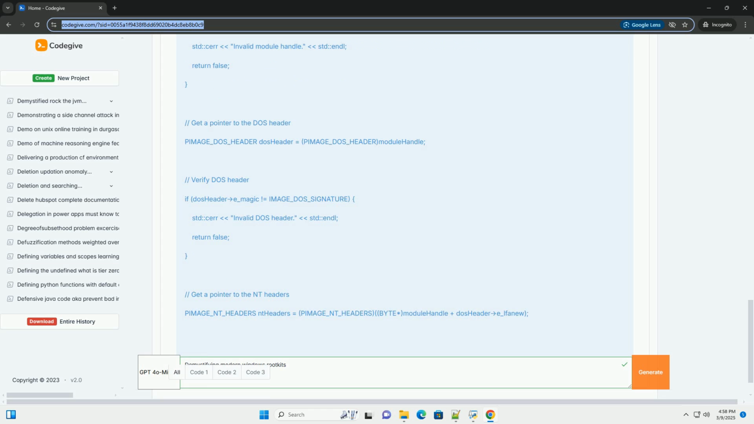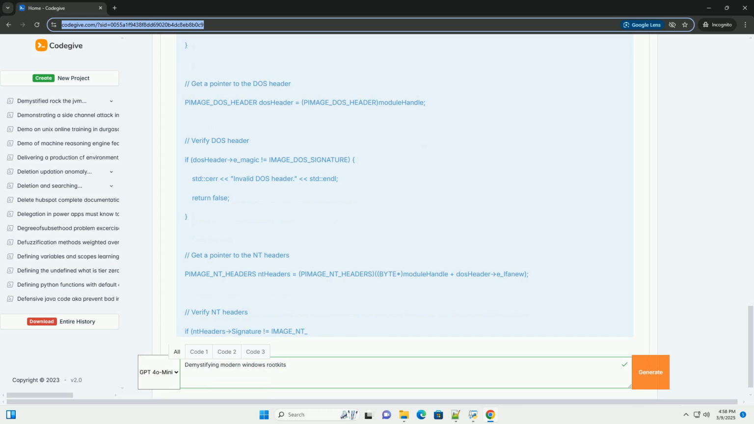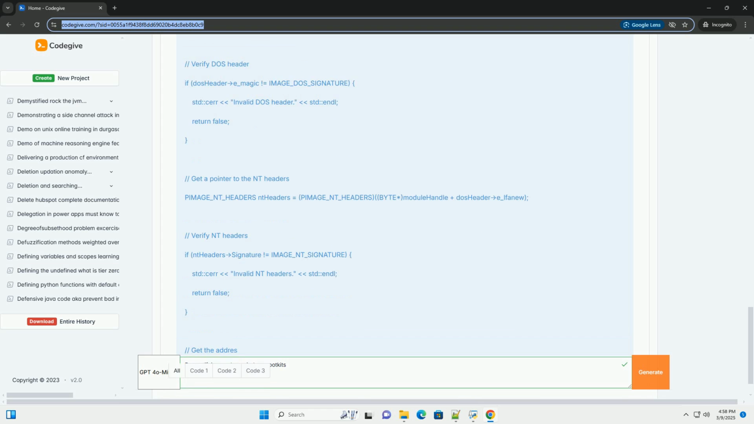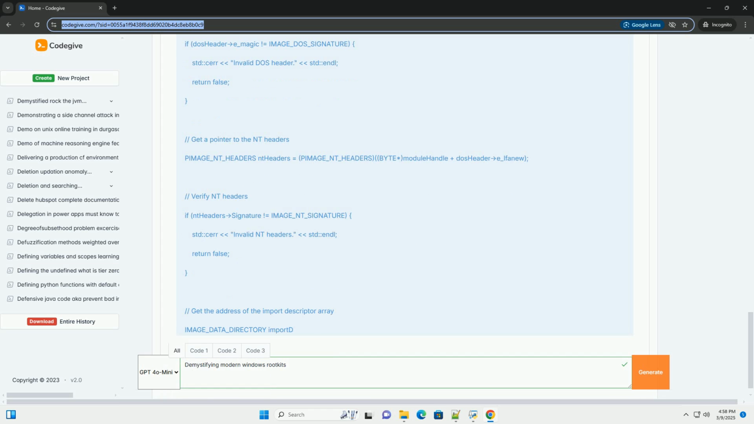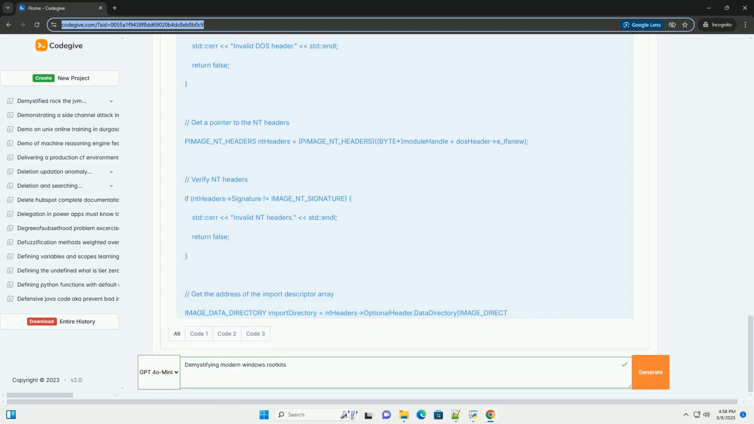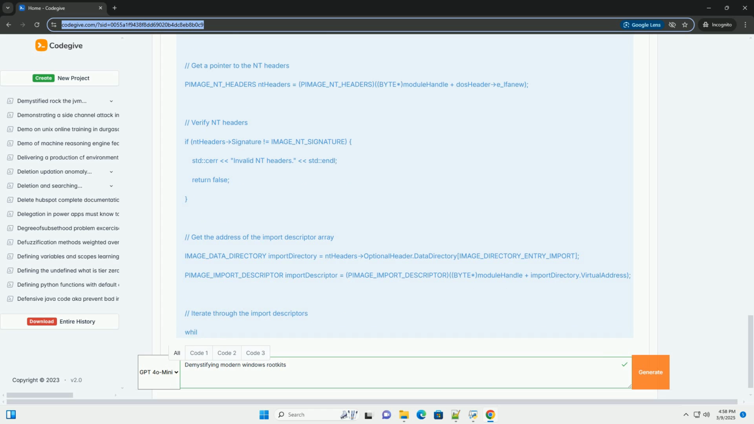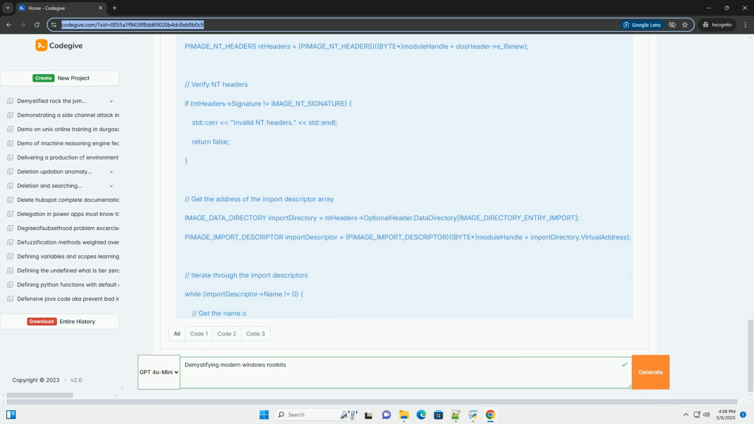Introduction to rootkits. A rootkit is a type of malicious software designed to hide its existence and the existence of other malware from the operating system and its users. They provide persistent and stealthy access to a compromised system, allowing attackers to perform malicious activities without being detected.